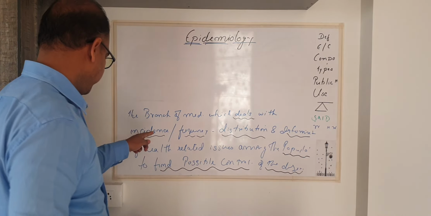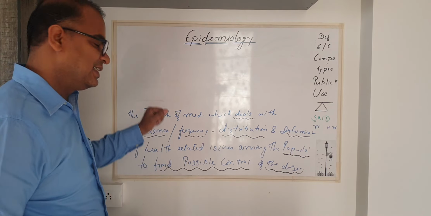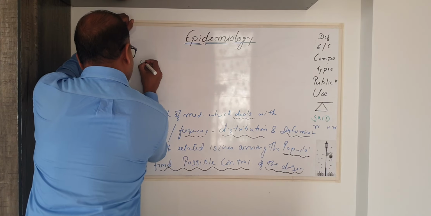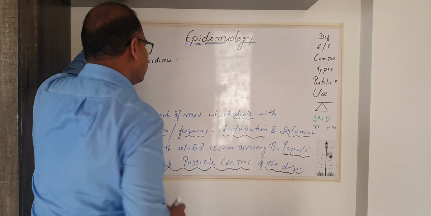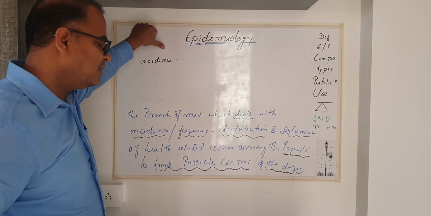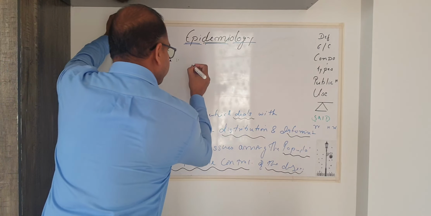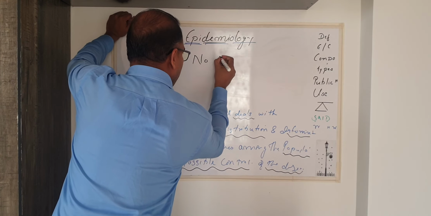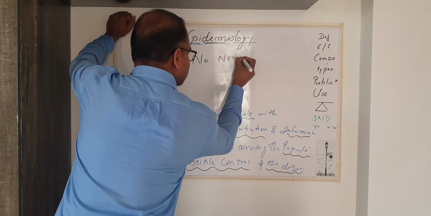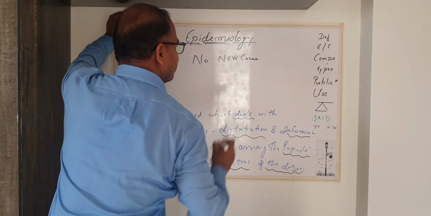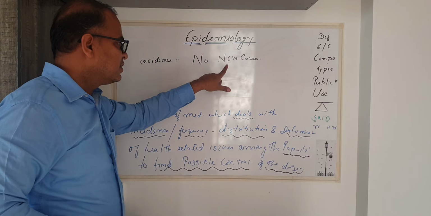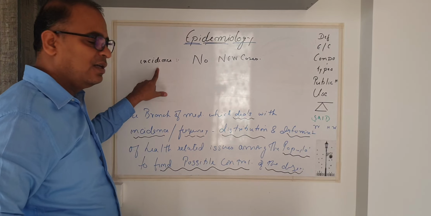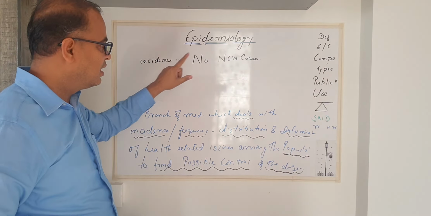Now the next term we are going to understand is incidence or frequency. Incidence is nothing but number of new cases. Remember that, number of new cases. All new cases come under the word incidence in the population.